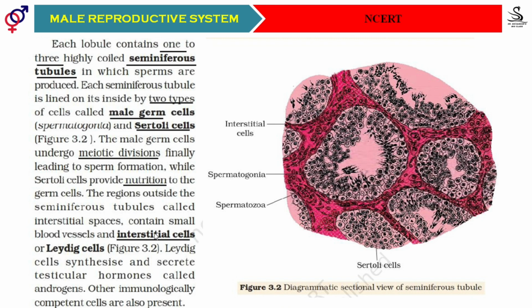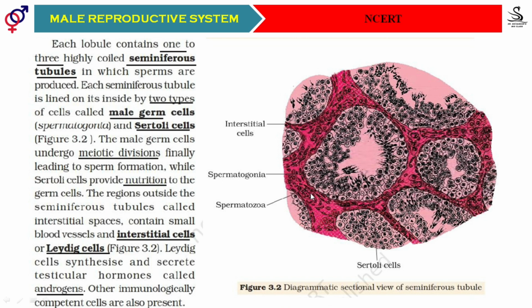In that interstitial tissue, we find the presence of blood vessels, and there are also interstitial cells. Those interstitial cells were well studied by the scientist Leydig, hence we now know them by his name as Leydig cells. Here, in the interstitial tissue, interstitial cells are there, and those are called Leydig cells. And students, you must remember that Leydig cells are the ones secreting different androgens, and these androgens play a very important role in the process of spermatogenesis.